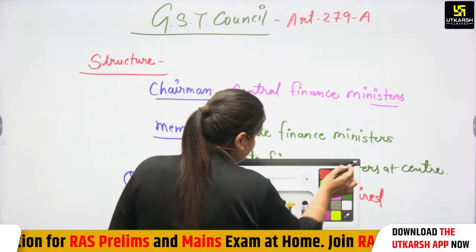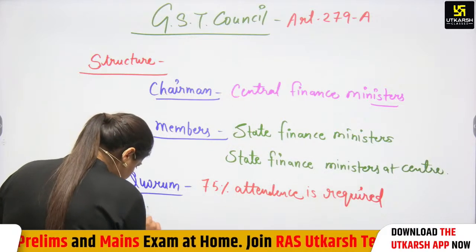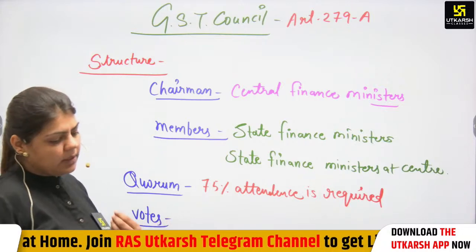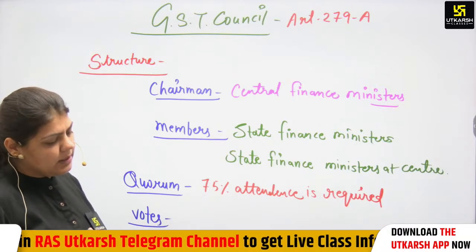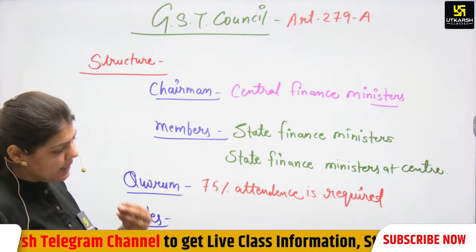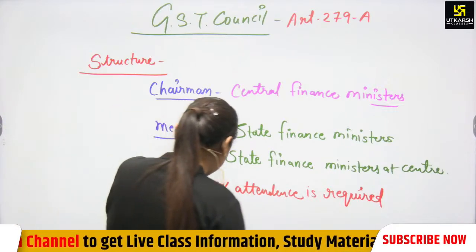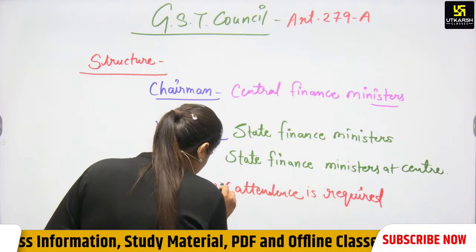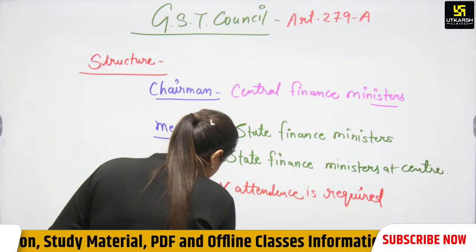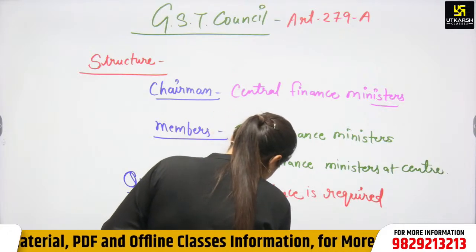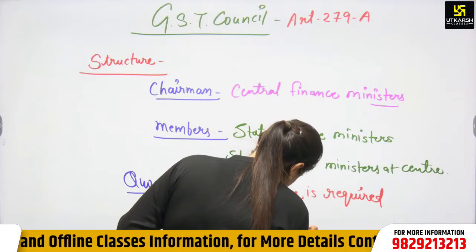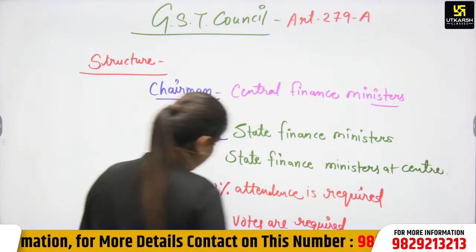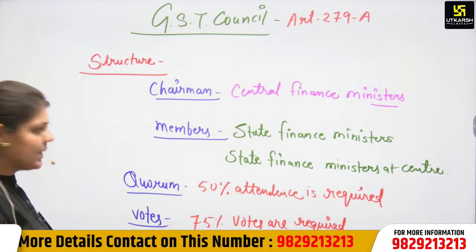Again, after quorum, we come to voting. How many votes are required for consent? So we can say that quorum is 50% and 75% of votes are required. 75% votes are required for any consent.